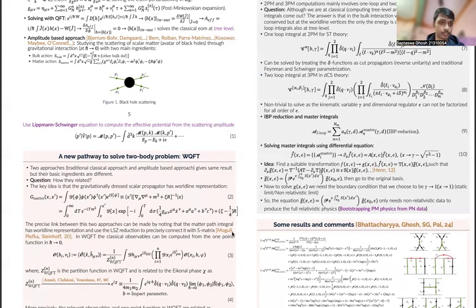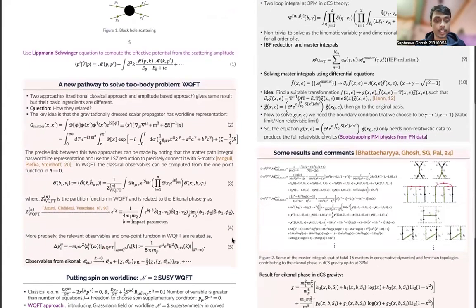They are basically the avatars of the black holes, and they have some worldline-type representation, and that is the main point of worldline quantum field theory. In worldline quantum field theory, the observables are the one-point function in WQFT, and they are related as this. In the classical limit, the partition function in the worldline quantum field theory can be exponentiated as this, where chi is the eikonal phase.